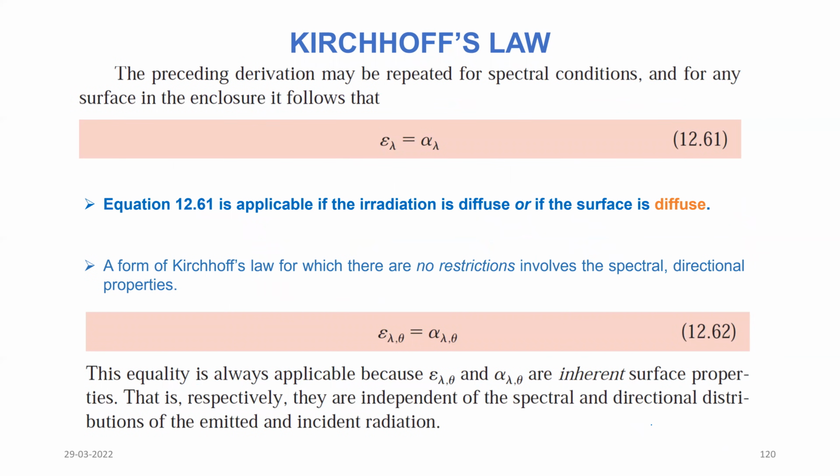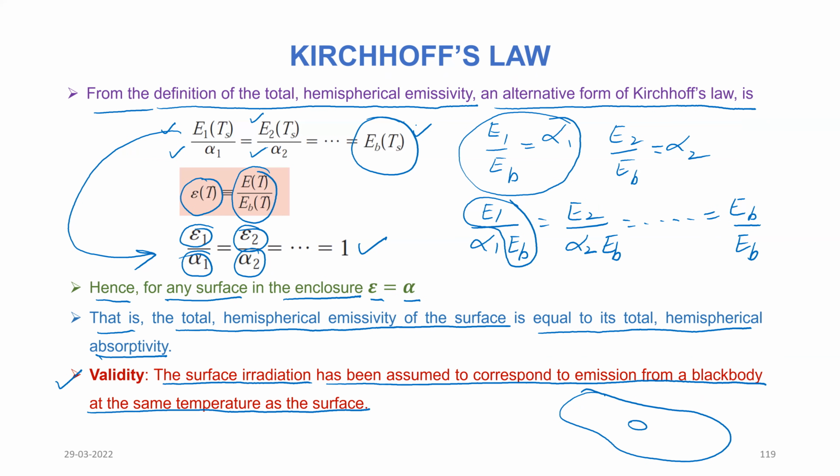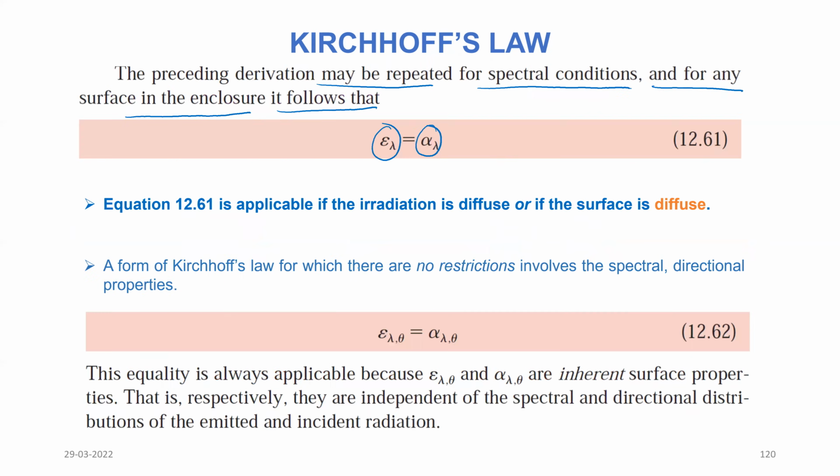Now this preceding derivation may be repeated for the spectral conditions also, and for any surface in the enclosure, it follows that epsilon lambda is equal to alpha lambda. This we have already proved here. You can see it here. Alpha is equal to emissivity. So this can also be proved, that epsilon lambda, meaning spectral emissivity, is equal to spectral absorptivity.